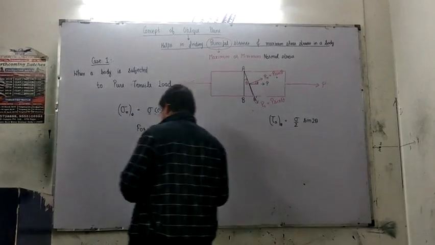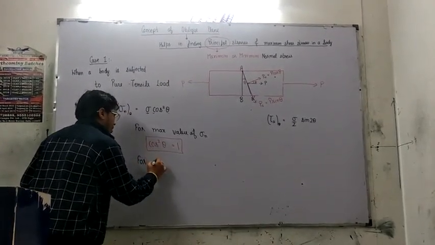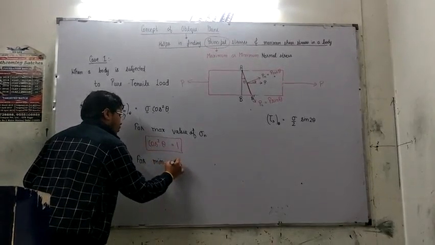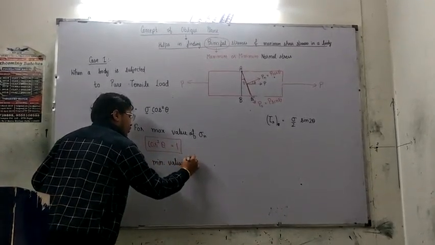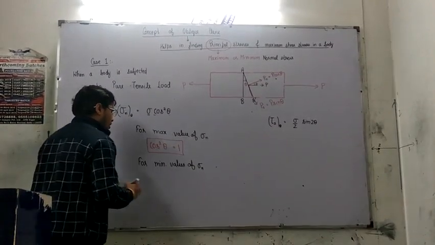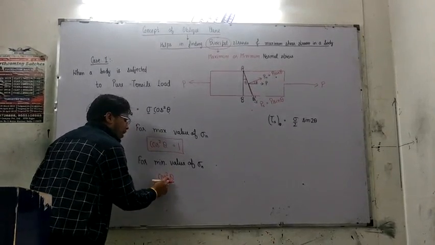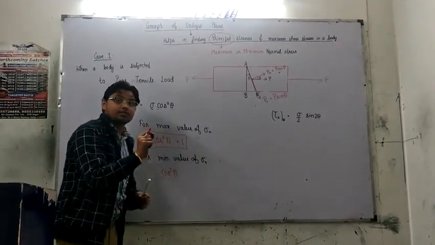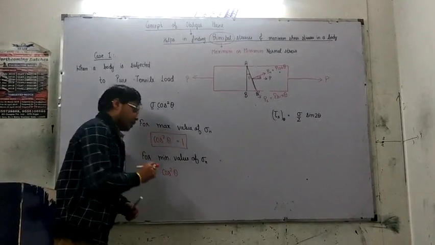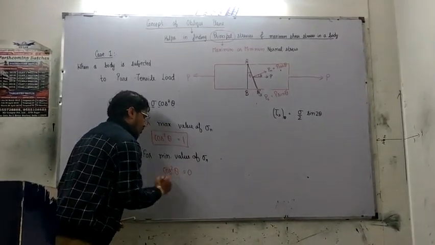Now, for the minimum value of normal stress at any section theta, we need to take care of the minimum value of a square term. It is not minus 1. It is a square term, so the minimum value can be equal to 0 only.